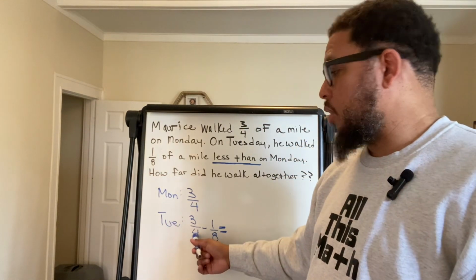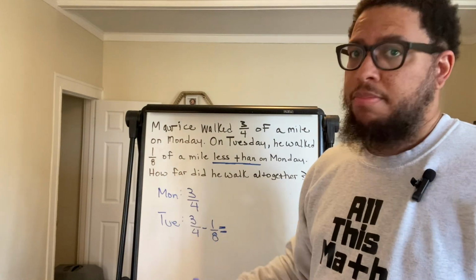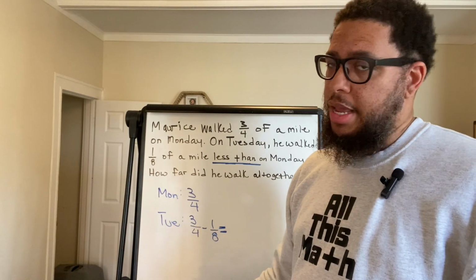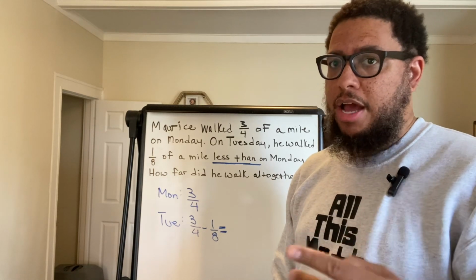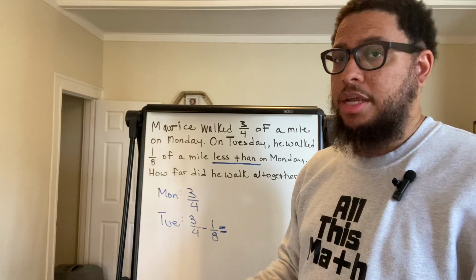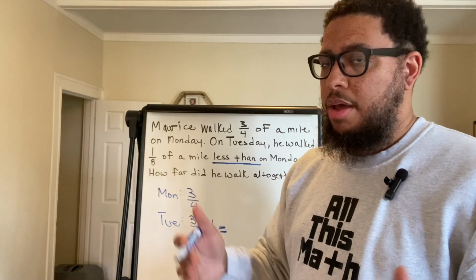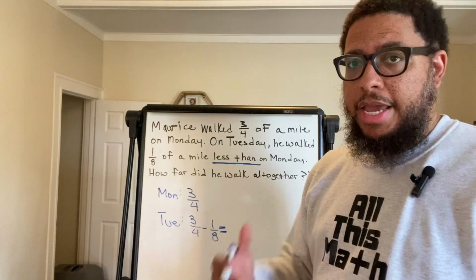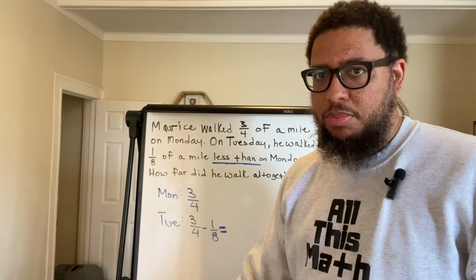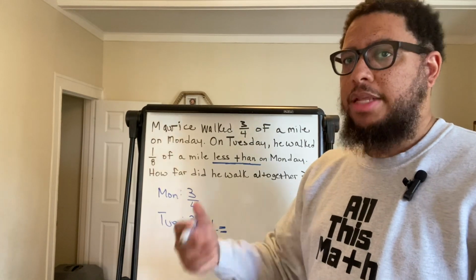Some people will say, just multiply the denominators together and get 4 times 8, which is 32. 32 could be your common denominator. But it isn't the smallest common denominator. It isn't the LCD, what we call the least common denominator. It's a CD, but it isn't an LCD. I suggest you go for the LCD. In this case, the LCD is 8. 8 is the smallest number that both 4 and 8 can multiply into, because 4 times 2 is 8 and 8 times 1 is 8.